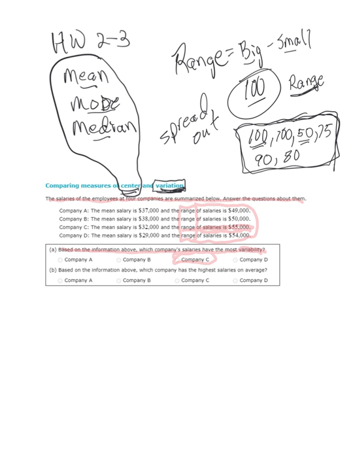Next question, based on the information above, which company has the highest salaries on average? Average, we're talking about some kind of measure of center here. So I'm going to be thinking of the mean as a type of average, and I want to know which one's got the highest average. Boom. Looks like company B. All right, so variability is dealing with range, and when we talk about average, we tend to talk about mean. So that's all you've got to do on that first problem. Let's move on to the next one.